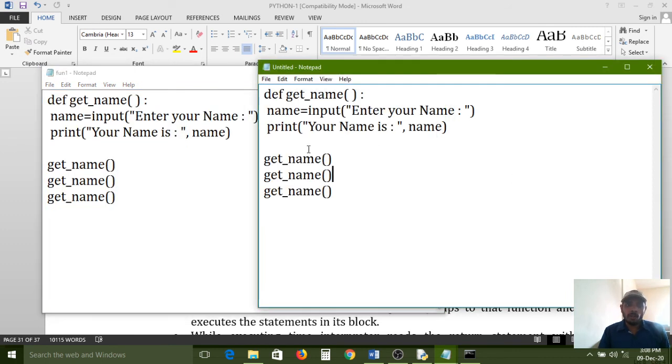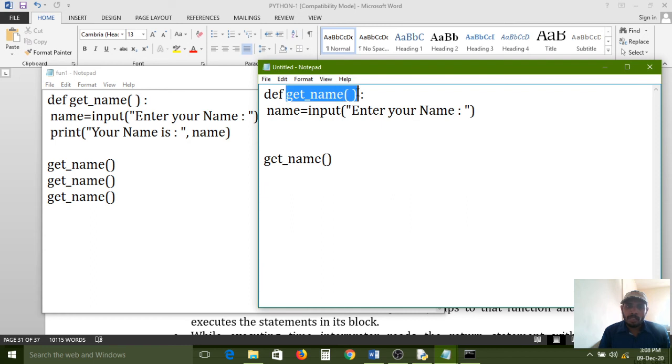This is also the same logic, but here these print statements I am removing, and I am removing these two statements also. Here, if you call this function, immediately control will be created. Control will find this function. If it finds this function, immediately this statement will execute.